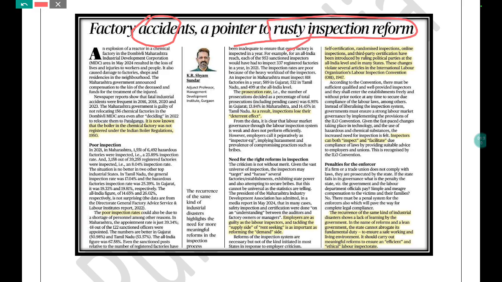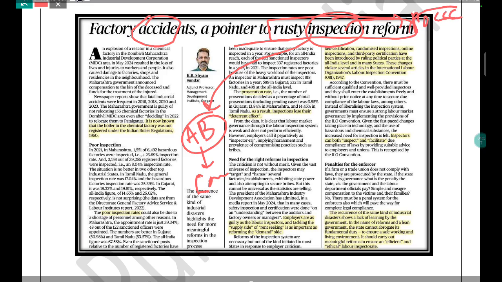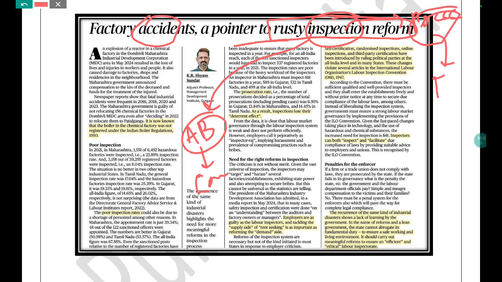Inspection is what? If you look at the syllabus of your UPSC CSE, you will find administrative behavior as one of the topics. In administrative behavior you have decision making, communication, control, morale, motivation and leadership, and under control you will find various methods to control, and this is one of the methods to control. Inspection is nothing but one of the methods to control, and control is also the part of planning, organization, command, control and coordination. That is one of the elements of administration given by Henry Fayol. So basically inspection is the Fayol principle insofar as POC is concerned.